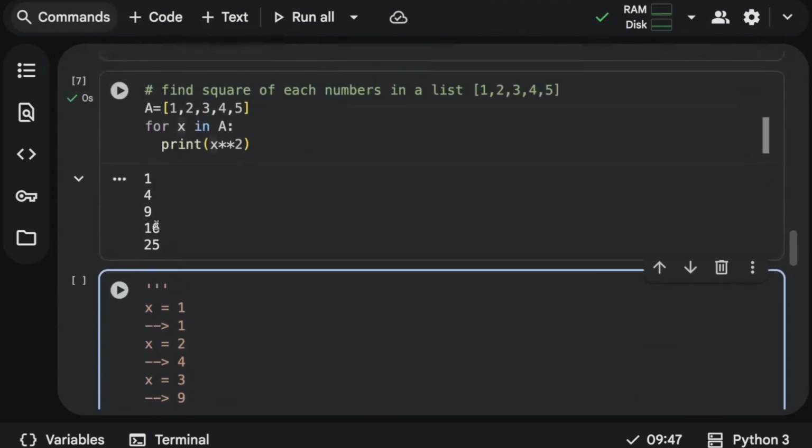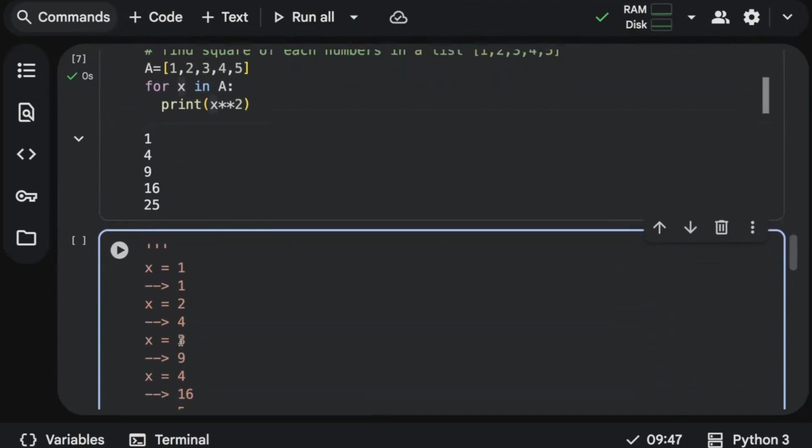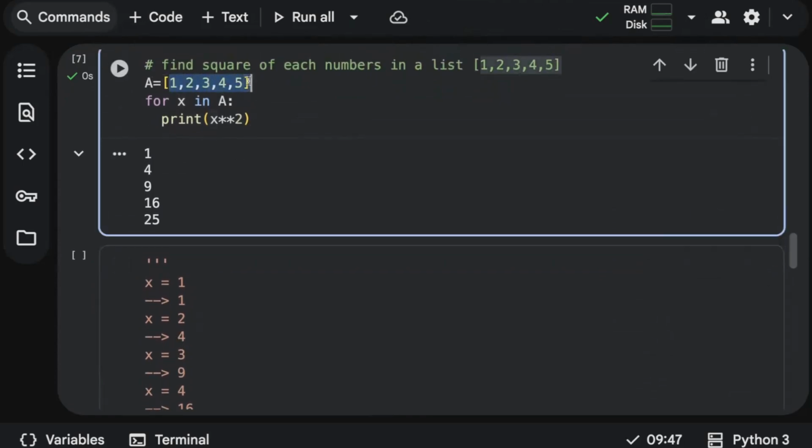So you can clearly understand here, the for loop is responsible for taking one element at a time, and whatever instructions we write using indentation, that instruction is applied on every element of the list. You can see it's taking every element from a list and finding the square of the number. That's an interesting thing about a for loop. And how many times is this loop running? 5 times. The number of elements you have, so many times the loop is going to work. Hope it's clear.